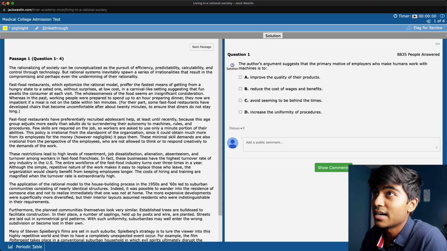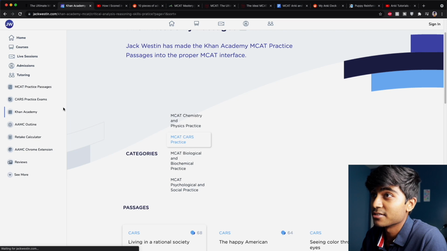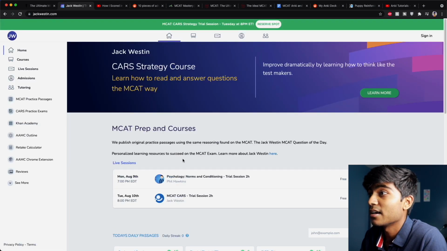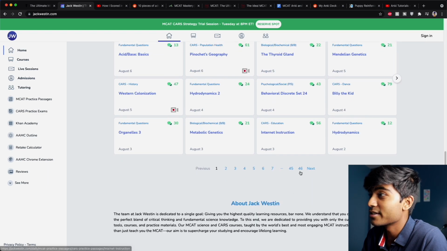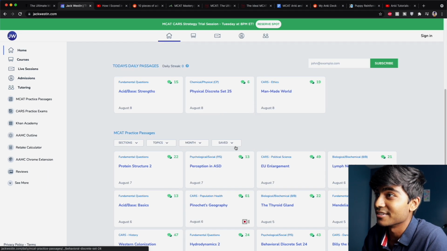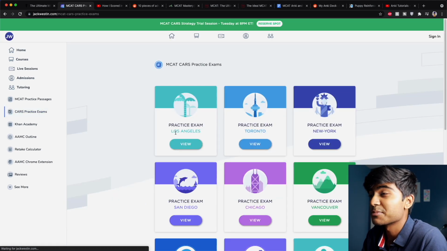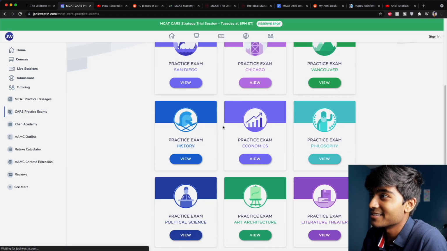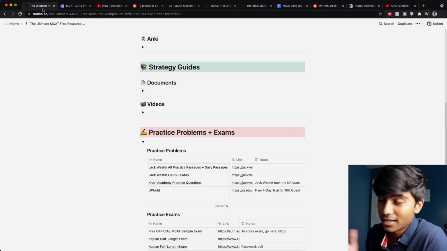So you can not only find all the Khan Academy resources broken down into sections, but you also have daily passages. You also have 46 pages worth of passages here to go from. On top of that, you have CARS practice exams. These are different practice exams that are organized as well. So all this stuff is free, 100% free.